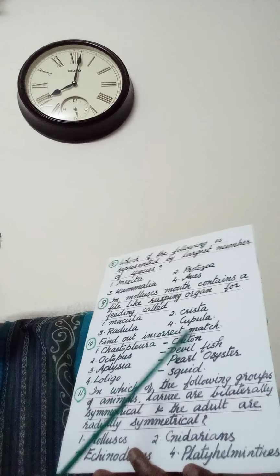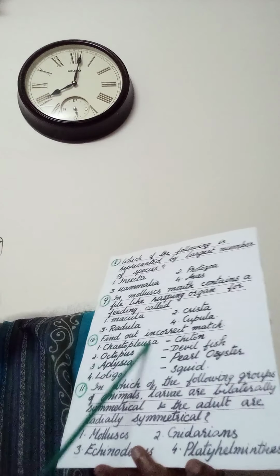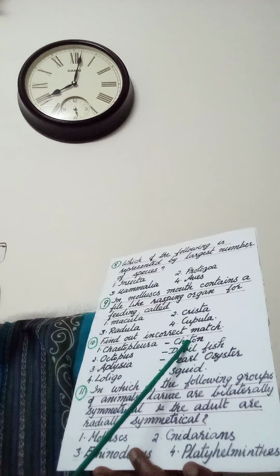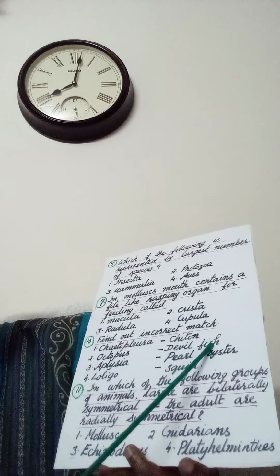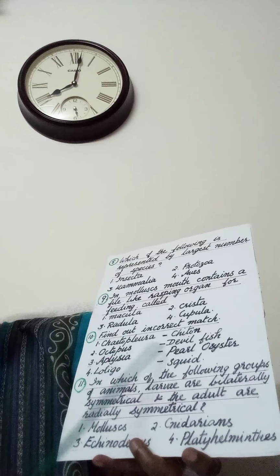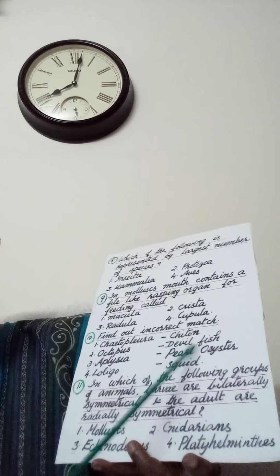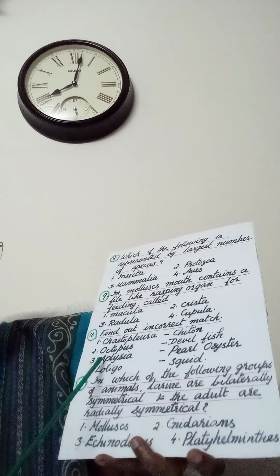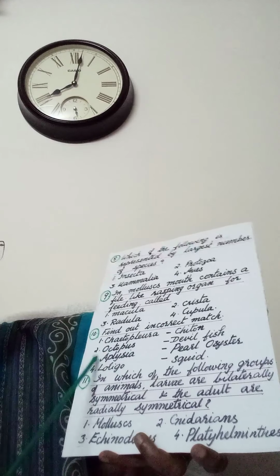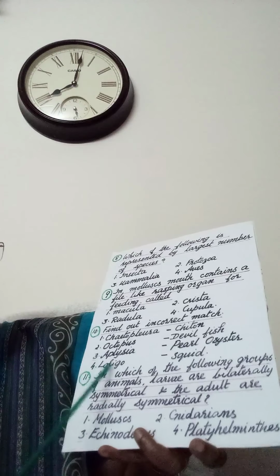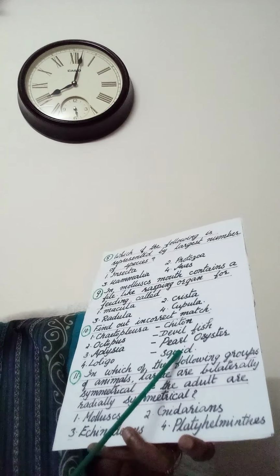Then, find out the incorrect match. Chaetopleura, chiton, that is correct. Octopus, devilfish, that is also correct. Aplysia, pearl oyster. Aplysia is sea hare. Pearl oyster is Pinctada. So, incorrect match is third option. Then, Loligo, squid, that is also correct.